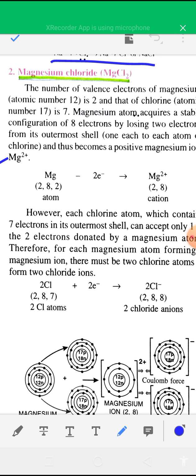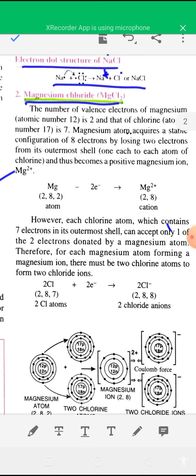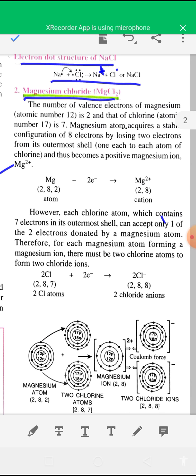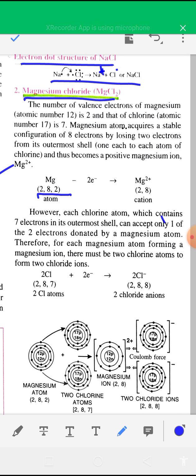Second example, magnesium chloride, MgCl2, 1 magnesium and 2 chlorine. You have to know the electronic configuration of magnesium. Magnesium has atomic number 12, and its electronic configuration is 2, 8, 2. So it has 2 extra electrons, and magnesium can lose these 2 extra electrons easily, because after losing 2 electrons, a magnesium 2+ ion forms, which is stable because it has the electronic configuration of the noble gas neon, 2, 8. So first magnesium loses 2 electrons to form the magnesium 2+ ion, and each chlorine can accept